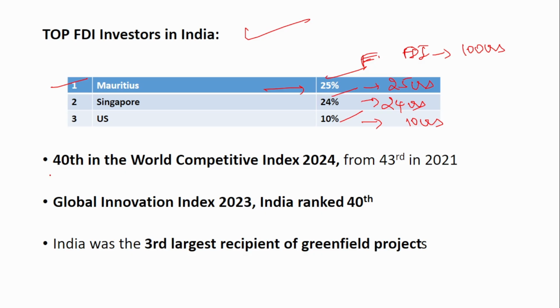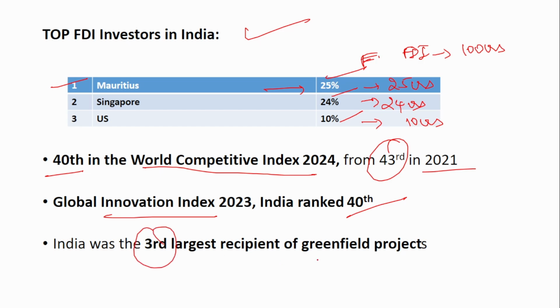We are also in the 40th position in the World Competitiveness Index. We have come up from 43rd in 2021. And in the Global Innovation Index, India ranks around 40th position. And India was the third largest recipient of Greenfield projects.